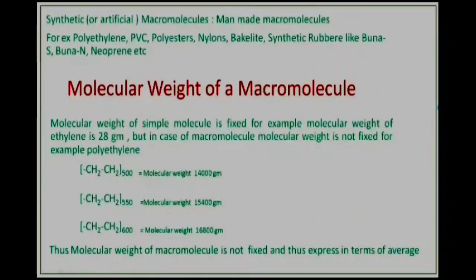If n is 550, the molecular weight is 15,400 grams. If n is 600, the molecular weight is 16,800 grams. Thus the molecular weight of a macromolecule is not fixed, and so it is expressed in terms of an average.